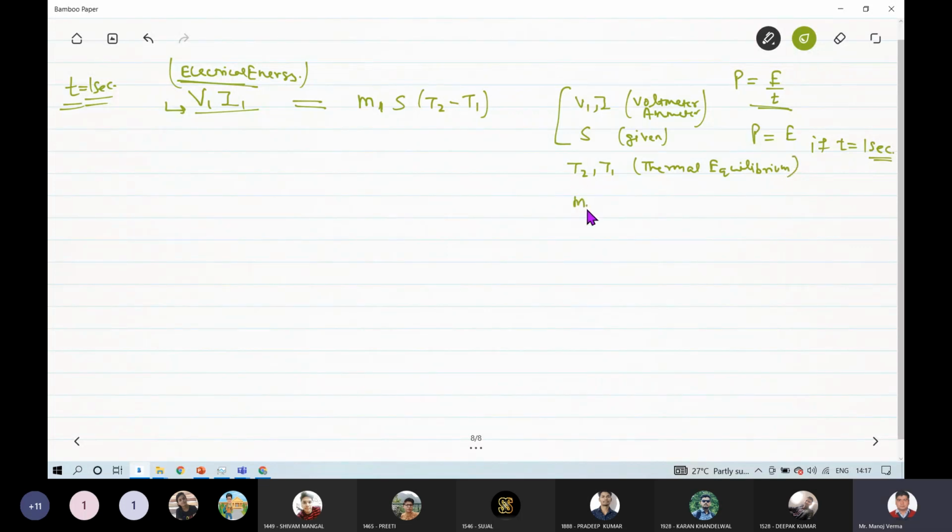And M1 is the mass of water flowing per second. This can also be easily measured. That flowing water we can measure with respect to time. We will take a stopwatch and see how much water we have collected in how much amount of time. So all these parameters, the mass of water flowing per unit time, can be calculated very easily.